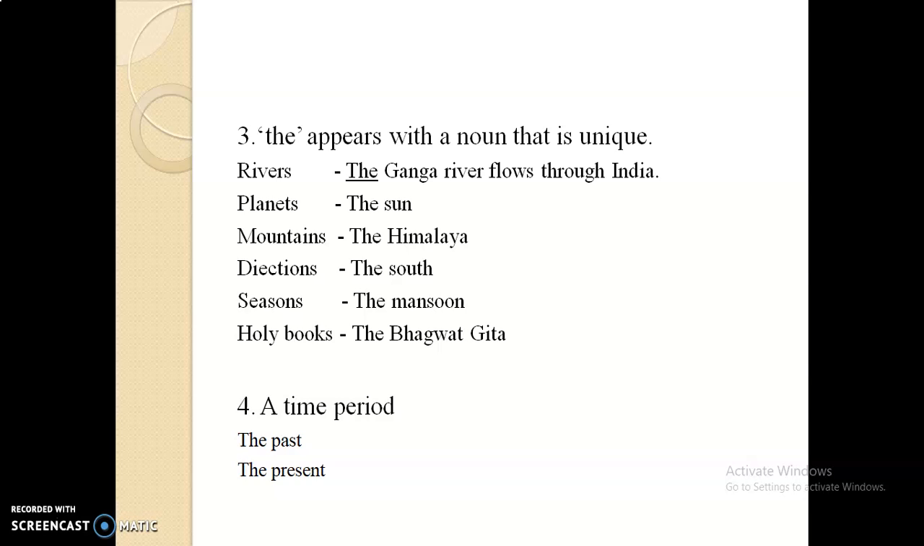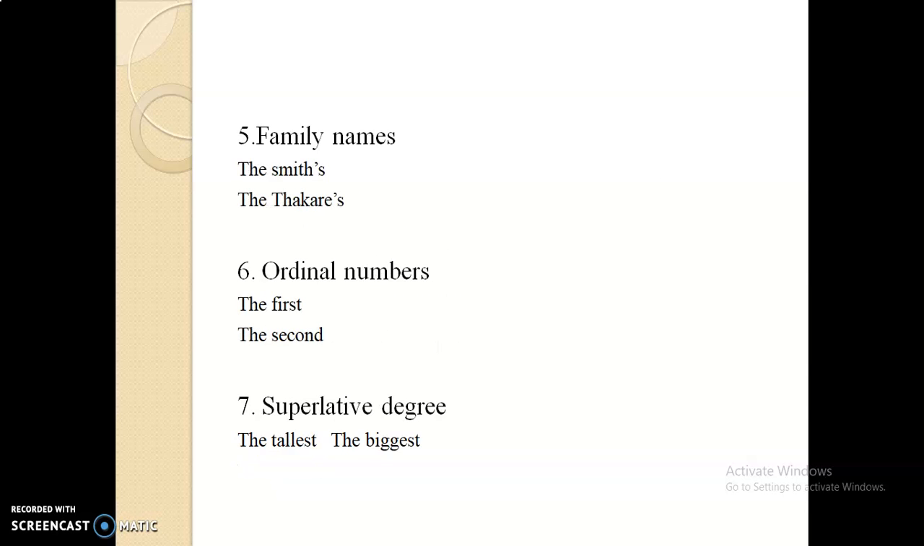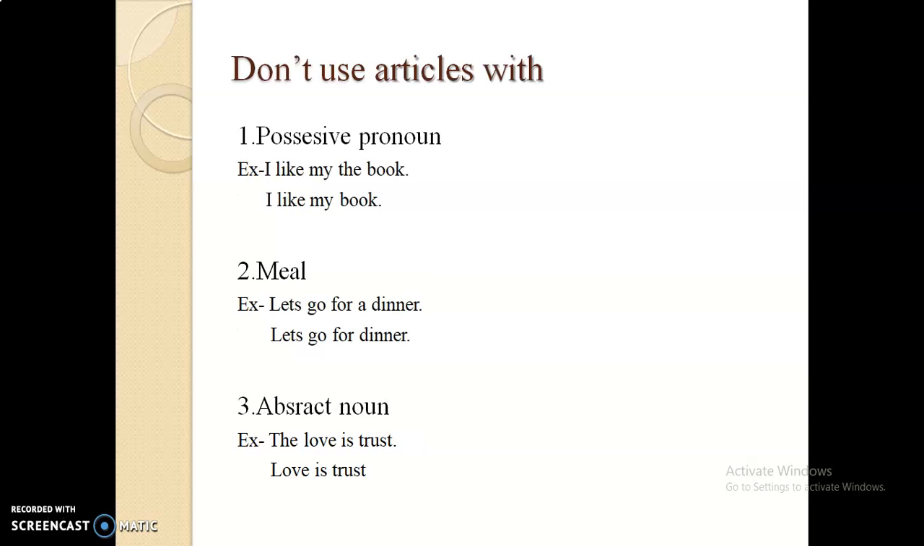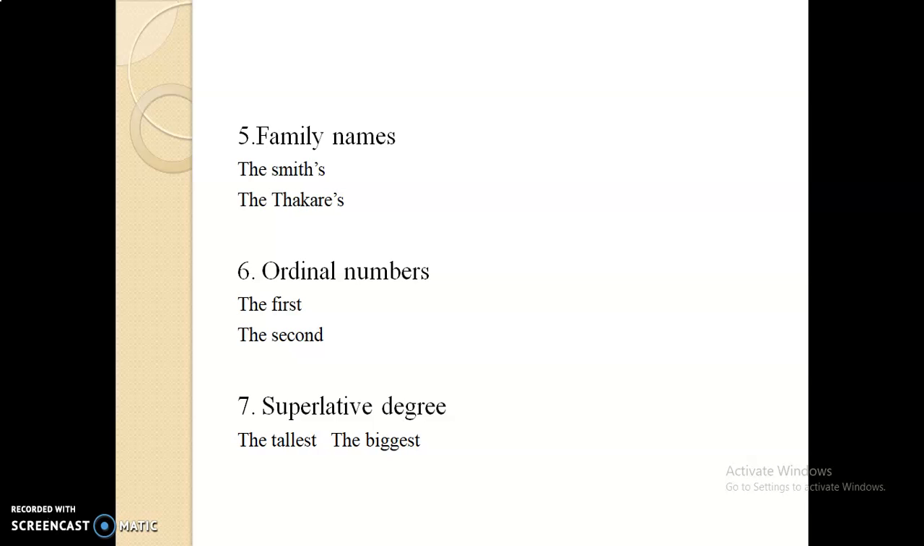Then rule number 4, before a time period, for example, the last time, the past, the present, the future, the previous time. Then the next rule, before the family names, for example, the Smiths, the Thakres. Then number 6, before the ordinal numbers, for example, the first, the second, the third, the fourth. Then the next rule, before the superlative degree, for example, the tallest, the biggest, the smallest. Okay, so these are the rules of using the.